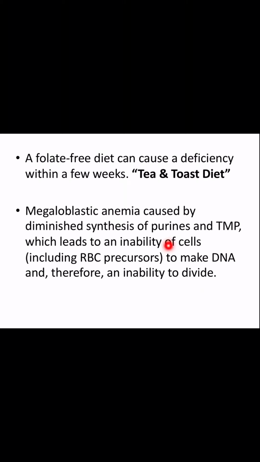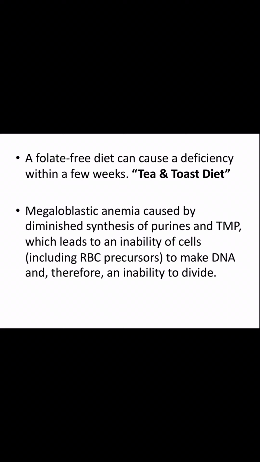The DNA does not have the signal when to divide. It keeps on growing, and once it keeps on growing, it doesn't know when to divide. It becomes huge, and there are megaloblasts in the peripheral smear. When you see the blood smear under the microscope, there are big blast cells. So that is what is called megaloblastic anemia.